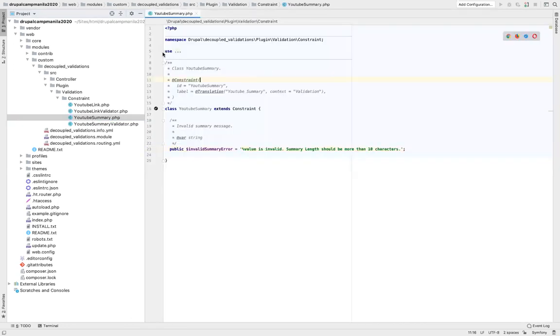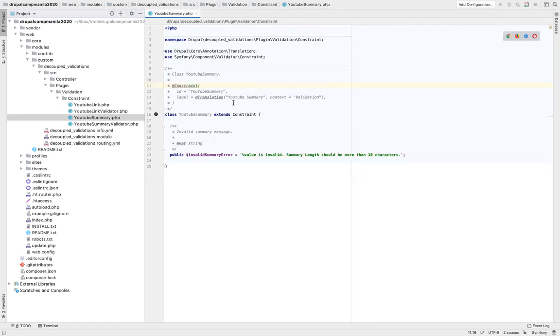Now, this is again the same thing. If you see over here, we have a namespace. We have a constraint class, which is called YouTube summary, and it is residing in this particular namespace, which is exactly the same as earlier. And it is extending the Symfony constraint class.